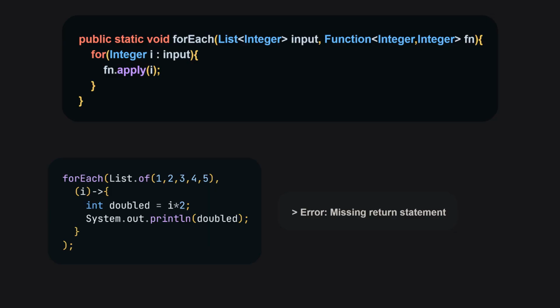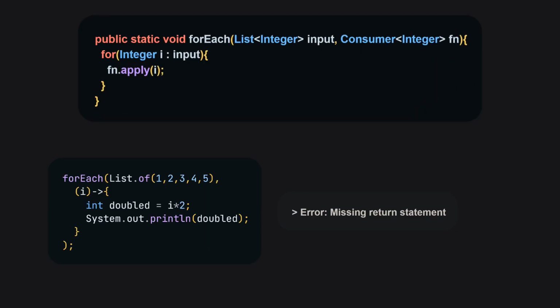So, what if we don't want to return? Well, turns out that's called a consumer. Okay, I guess. Sure, we can make that change. Great, let's try it. Cannot find symbol? Are you kidding me? Yeah. Turns out the method is called accept for consumers. For some reason.